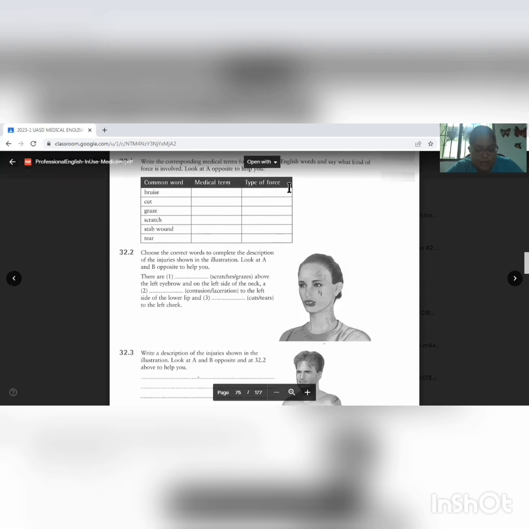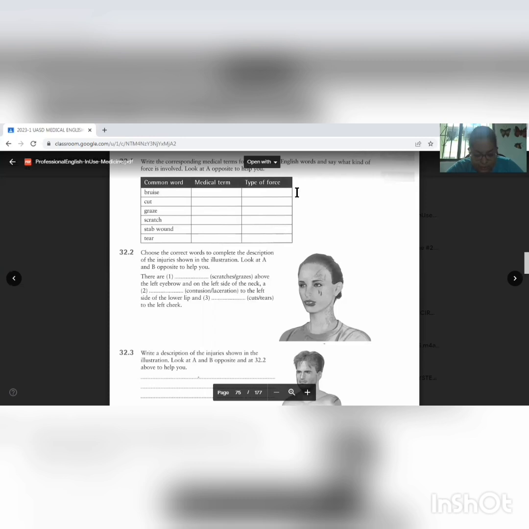32.2. Choose the correct words to complete the description of the injuries shown in the illustration. Look at A and B opposite to help you. There are scratches above the left eyebrow and on the left side of the neck, a laceration to the left side of the lower lip, and tears to the left cheek.